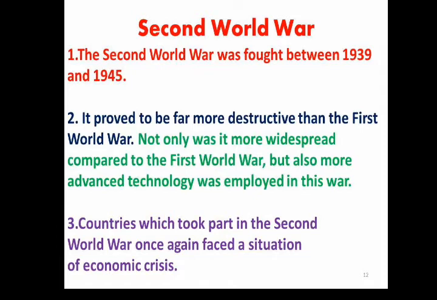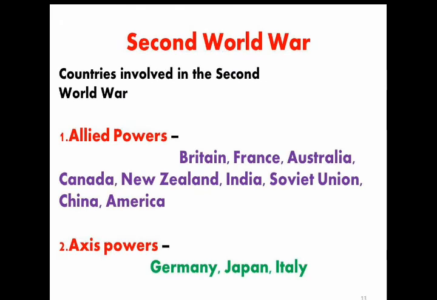In the Second World War, the countries involved were: Allied powers: Britain, France, Australia, Canada, New Zealand, India, the Soviet Union, that is Russia, China, and America. Yes, maximum powers were on the side of the Allied powers. And Axis powers: Germany, Japan, and Italy. Only a few were in this group.